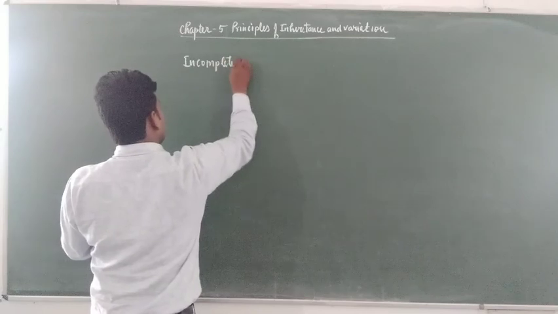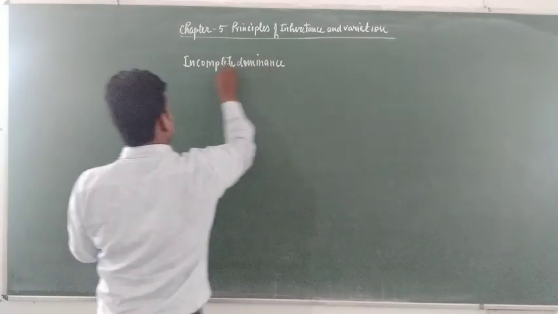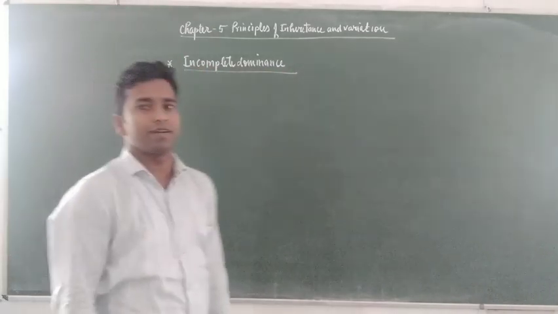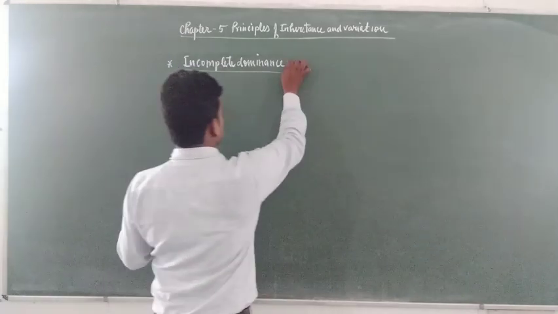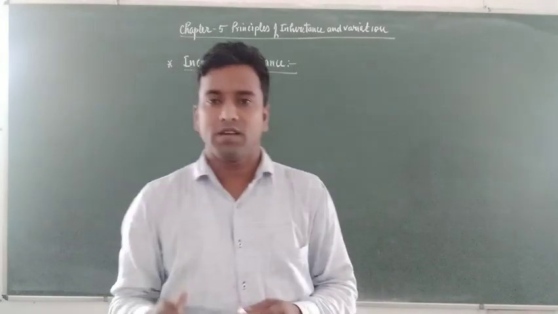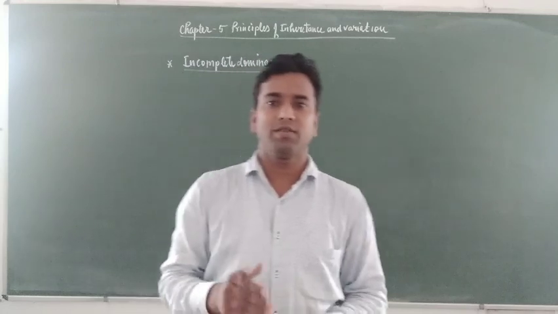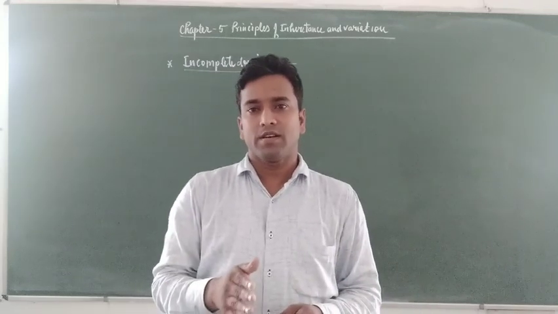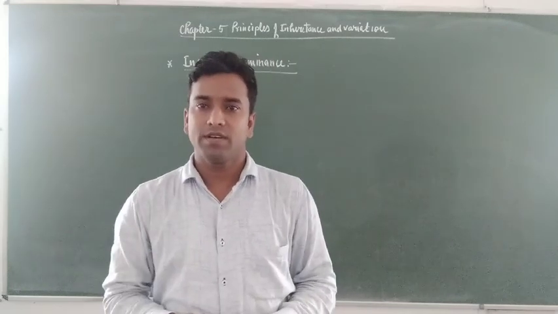Incomplete dominance. Students, what is incomplete dominance? This is an exception to the interaction of one gene. Incomplete dominance states that if the two alleles of a gene, one dominant and one recessive, according to the law of dominance the dominant gene should suppress the character of the recessive allele.